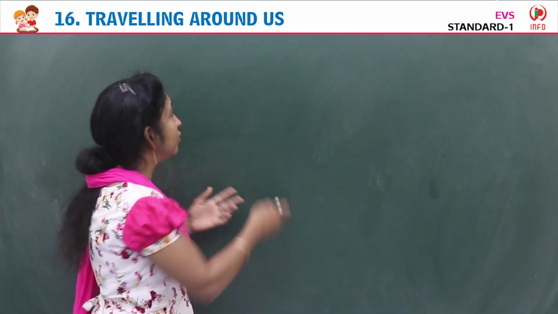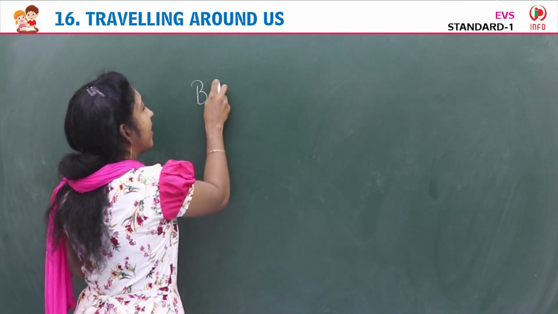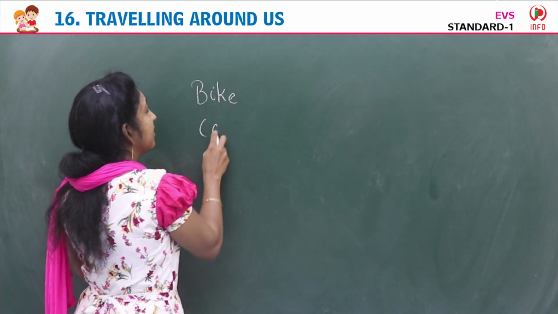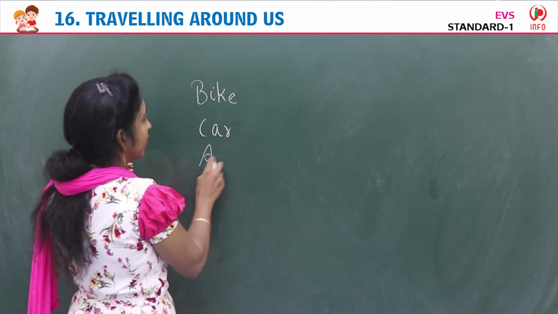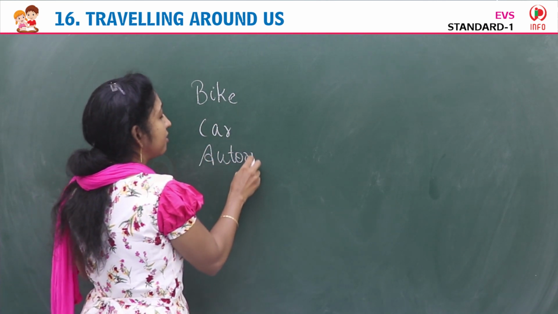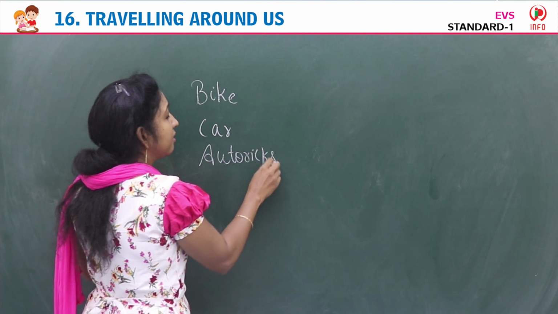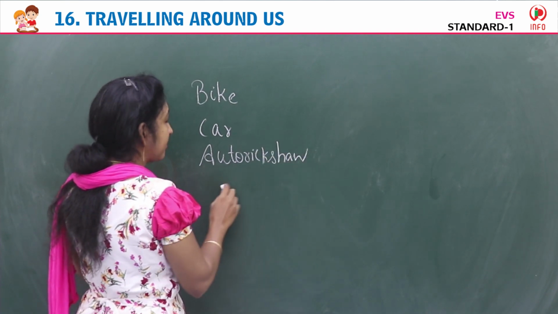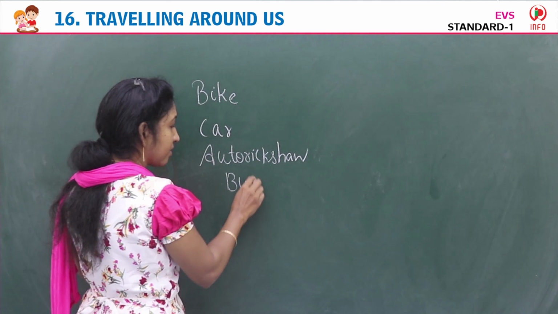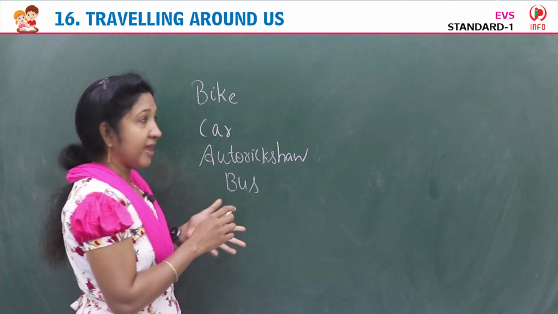Yes. So we use bike, car, then auto rickshaw to travel, then to school you go by school bus, isn't it? Yes.